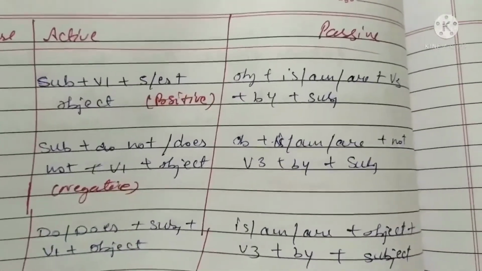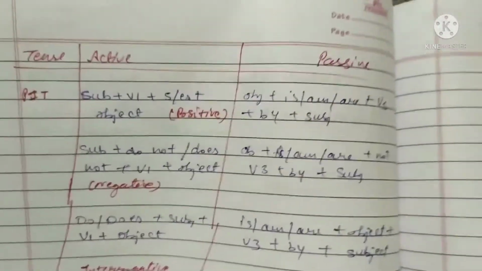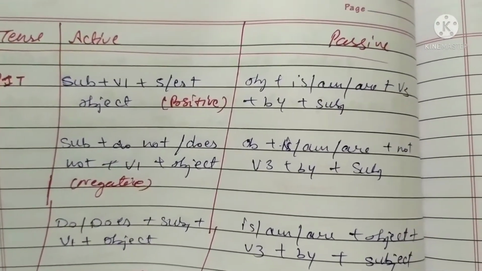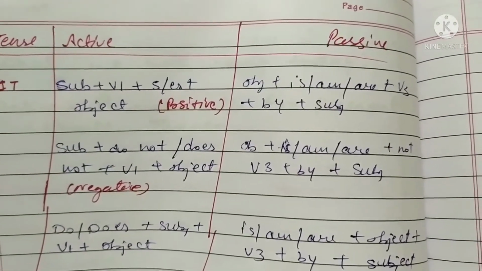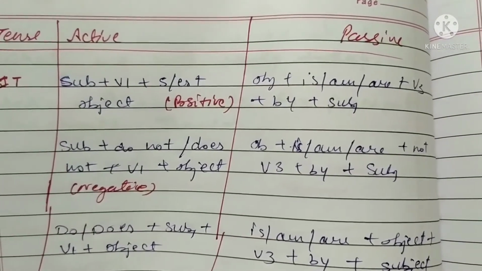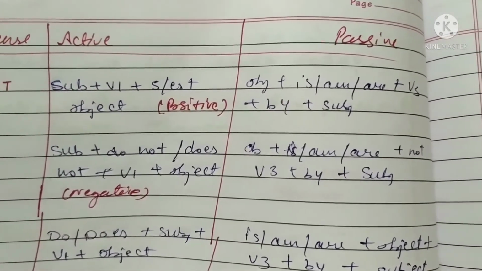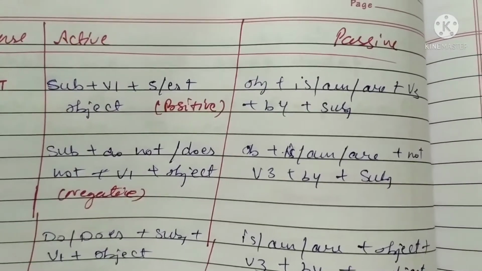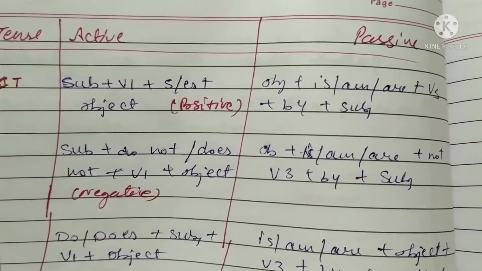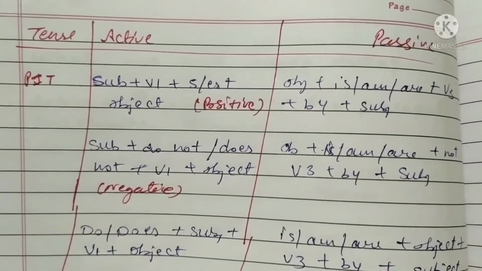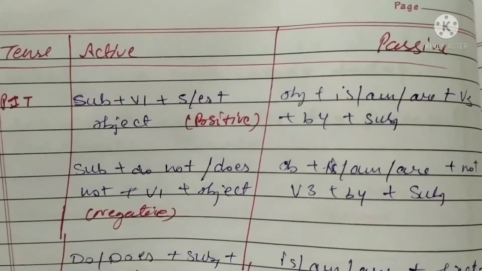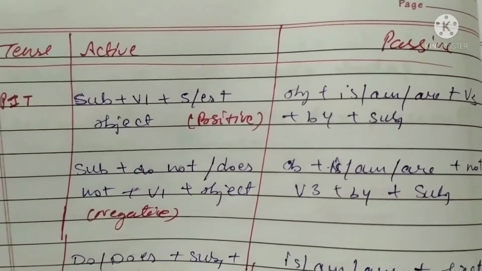When you change this active sentence to passive voice, then v1, the verb first form, will be changed into verb third form. Your object will become the subject and the subject will become the object. So don't be confused. According to s or es you just change is, mr. And when you change it we will use by in active to passive.